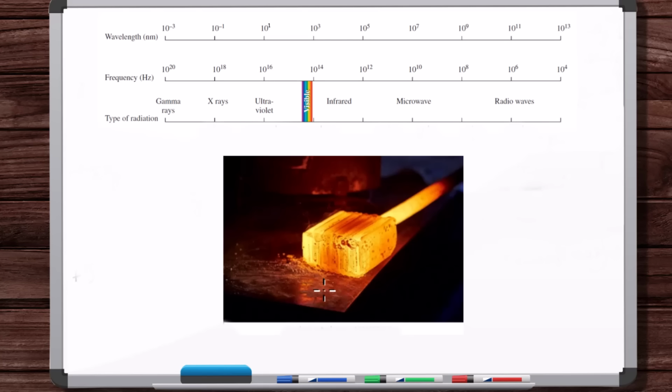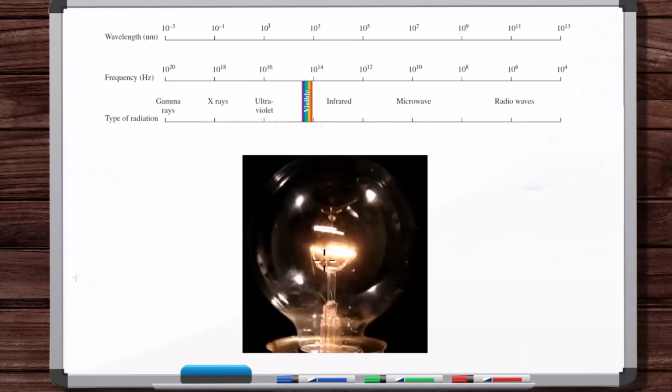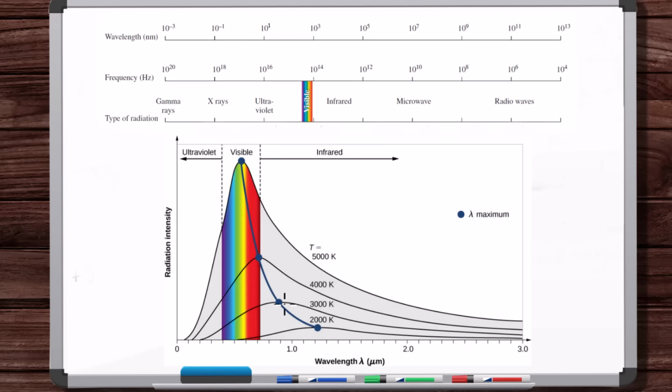Well, no, the sun is much hotter than this piece of metal or the filament in a light bulb. Correlating color to temperature is not as simple as just looking at the color. For one, the filament in a light bulb looks white, but you could also argue that it's a reddish white, orangish white. This filament here is about 3200 Kelvin. So around here, it's still giving out a good bit of all forms of light. So it's kind of a white light coming from the light bulb.